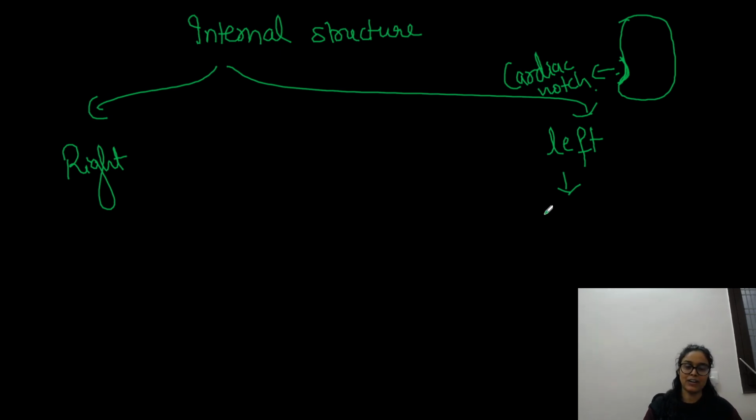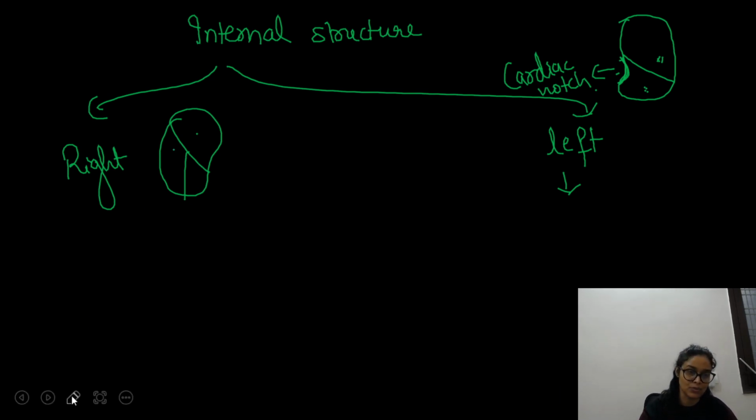And the right lung has fissures, or separations, that divide the lung into lobes, whereas the left lung has one fissure that divides it into two lobes. We will see that in a detailed way. So this is the lungs. Let's discuss it, right?